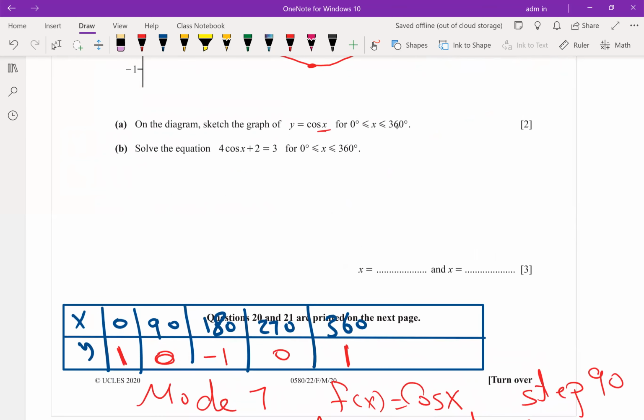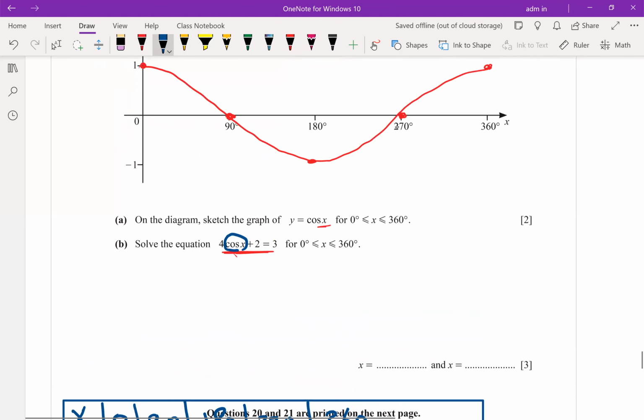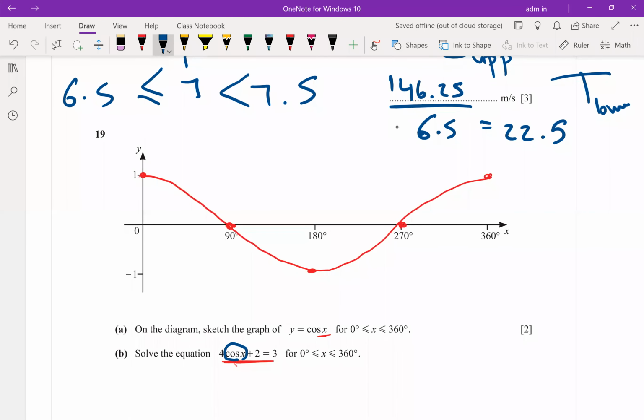Now I will explain how to solve a trigonometric function. Step number 1, get cosine x as the subject. Cosine x equals what? Get cosine x as the subject.